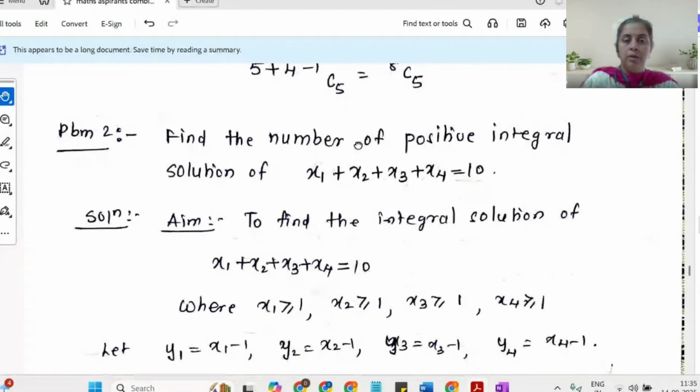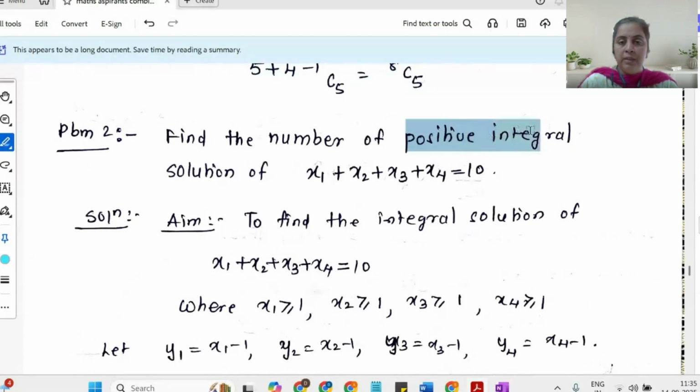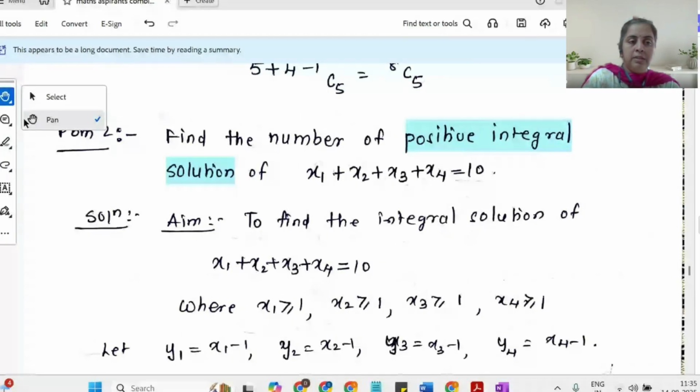Look at the second problem, and that is what I meant by saying if you insert some more condition, then there will be some alteration. Find the number of positive integral solutions. Positive integral solution means I'm talking about solutions which are greater than 0, and the first integer which is greater than 0 is 1. So the condition I have is x1, x2, x3, x4 all are greater than or equal to 1. And my formula works only when my variables are greater than or equal to 0. So I will need a change of variable here.